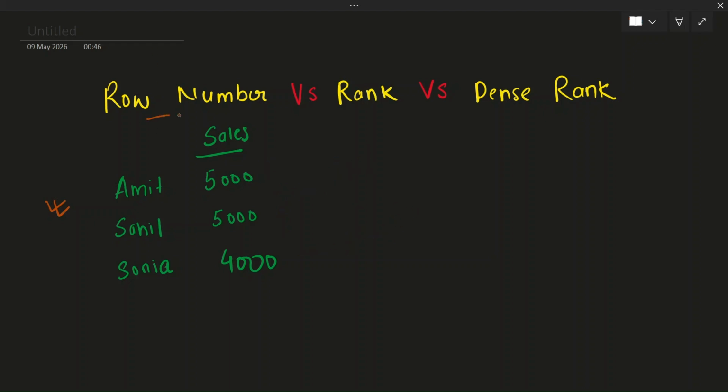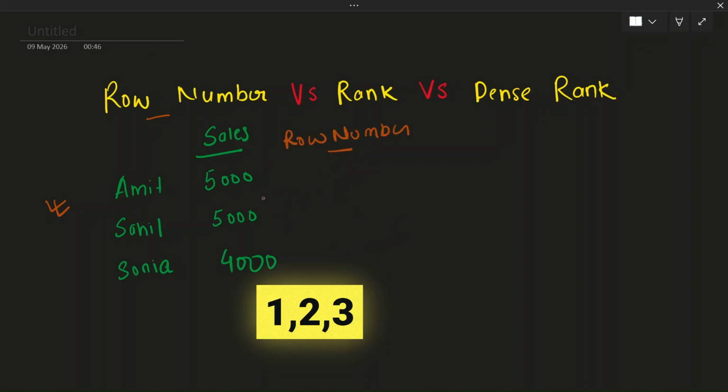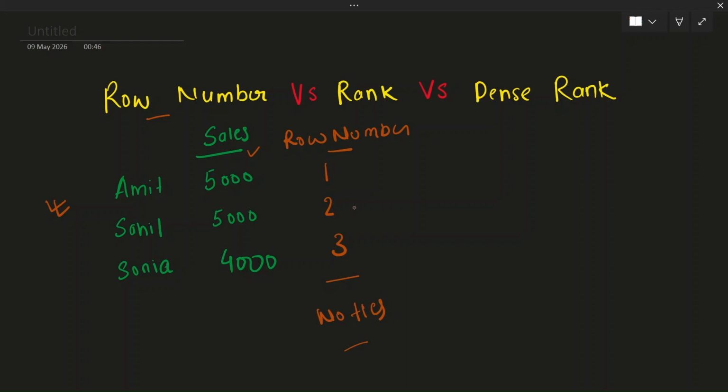So let's continue with the first type, known as row number. If we have to assign row numbers to these three employees on the basis of the sales made by them, it will be 1, 2, and 3. Consider row number like a strict judge. It doesn't care about ties. It simply assigns consecutive numbers of the sequence to all the employees, whether they have the same data or different. Someone gets second place only because they come first in this table.